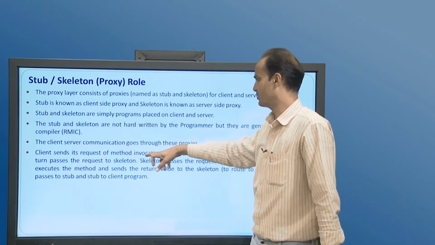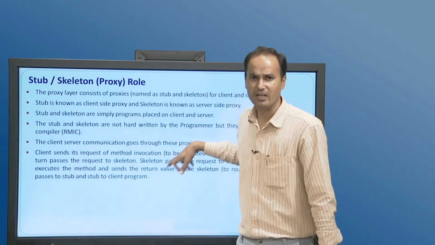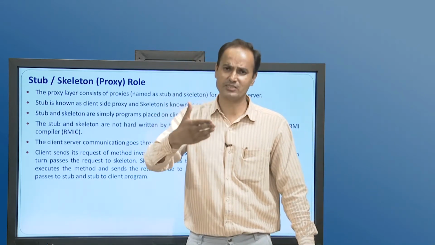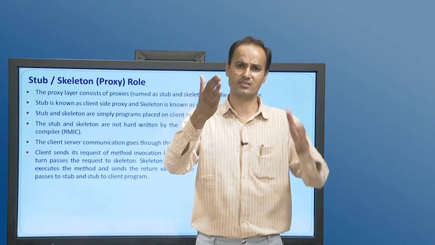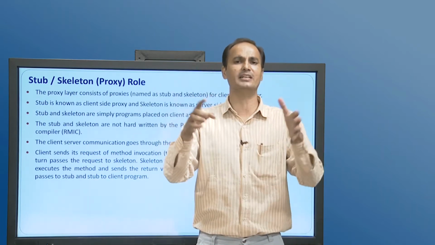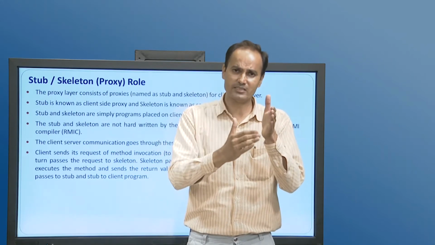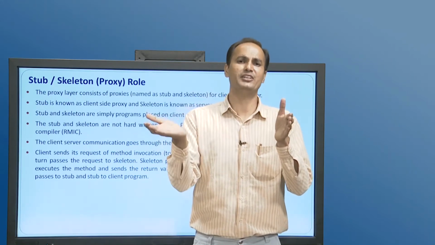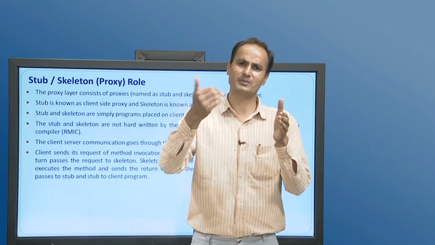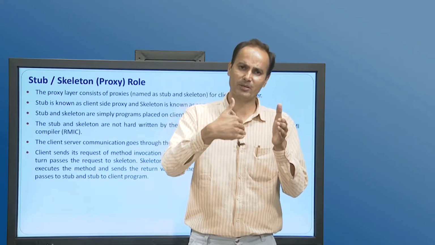The client sends the request to the server, and the request passes through the stub. The stub marshals the request, that means it converts an object into a byte stream, and passes this data to the remote reference layer.